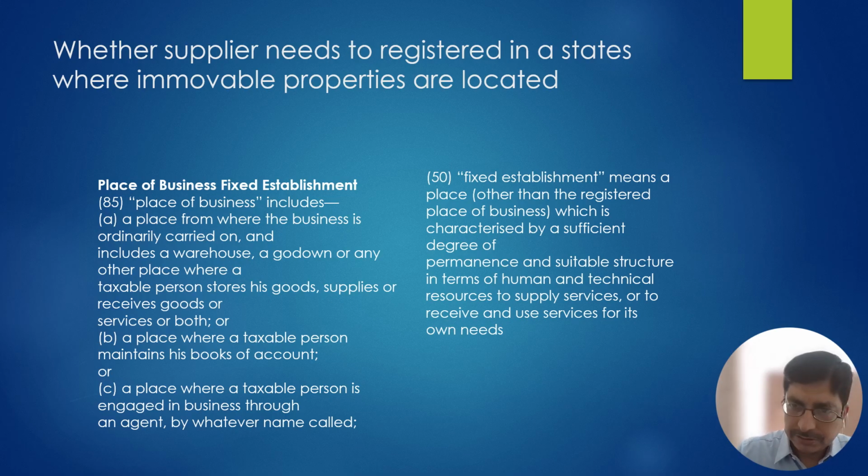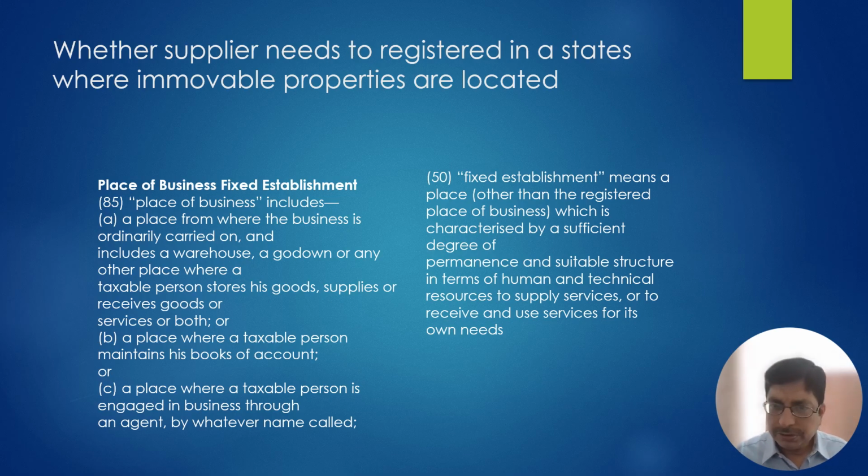Place of supply of business is defined in subclause 85 of section 2 of the CGST Act, which means a place of business from where he is doing the supply, where the books of accounts are kept, and in case of fixed establishment, where there is a permanent structure from where the administration staff, the technical staff is available, is sitting, and from where the supply is made.